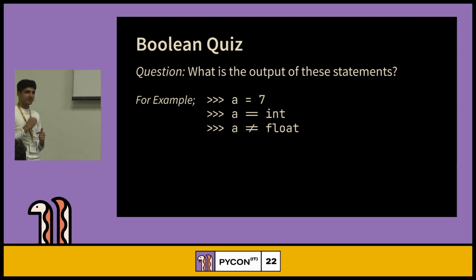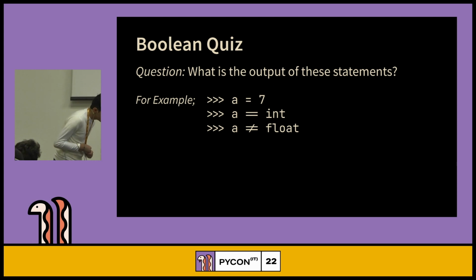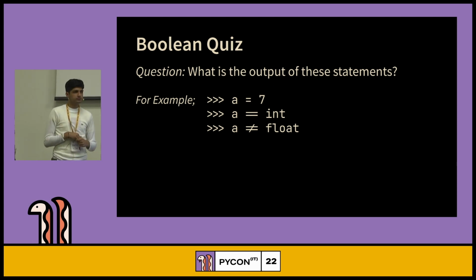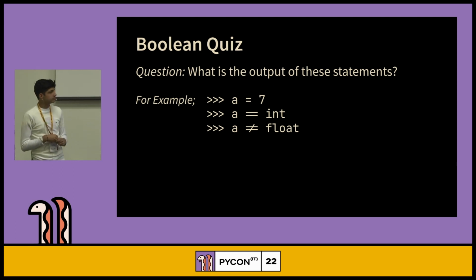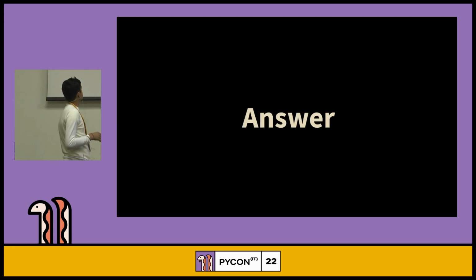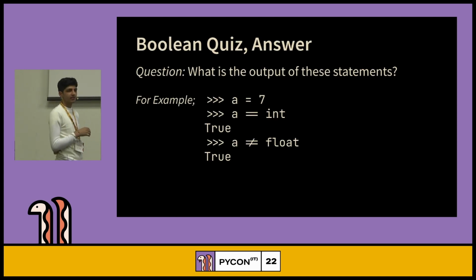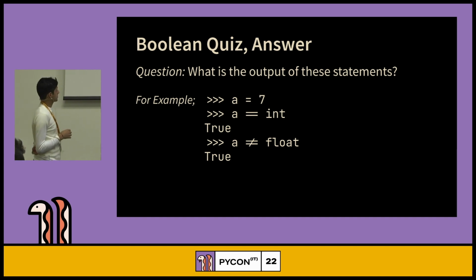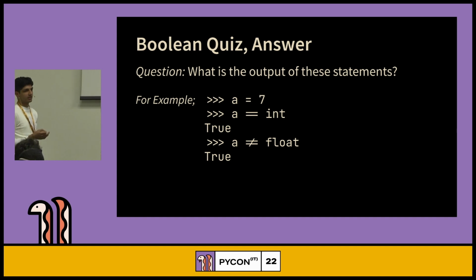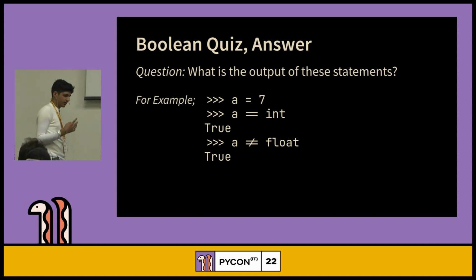Anybody else who would like to answer? No way. We can go ahead to the answers. a is int. a is not equal to float. This is also true because we don't have 7.0 in this. That's why both are true.